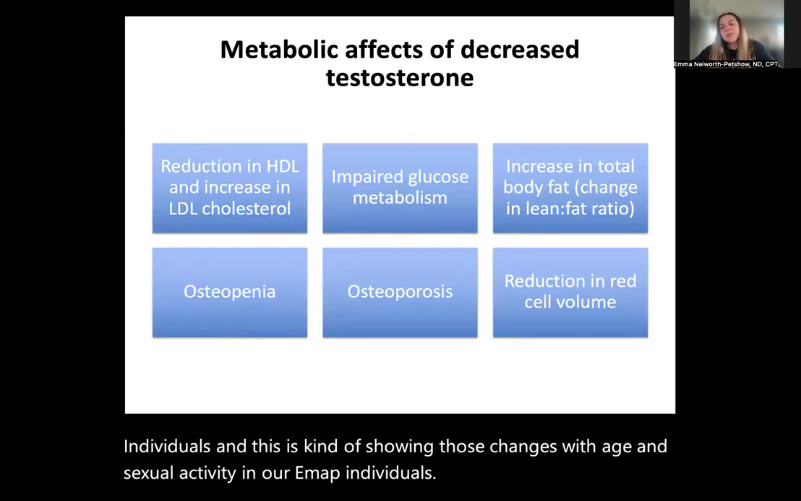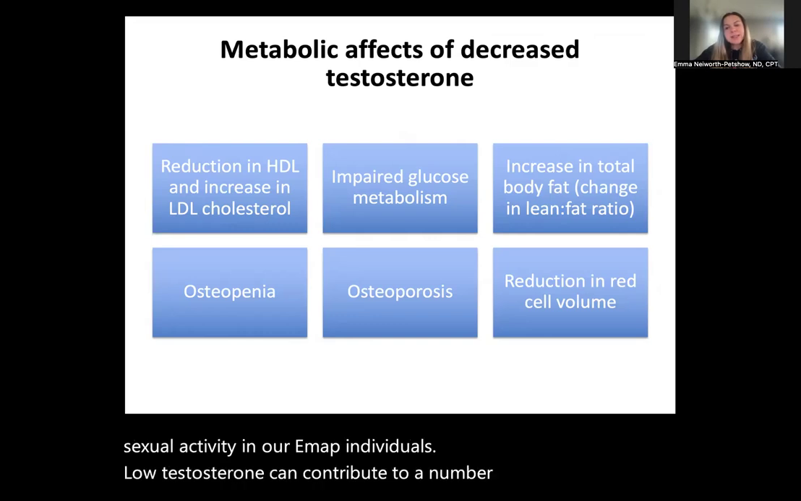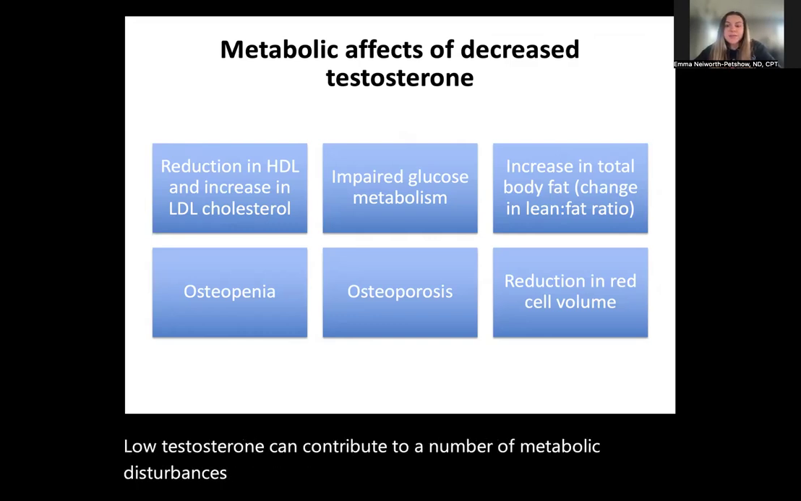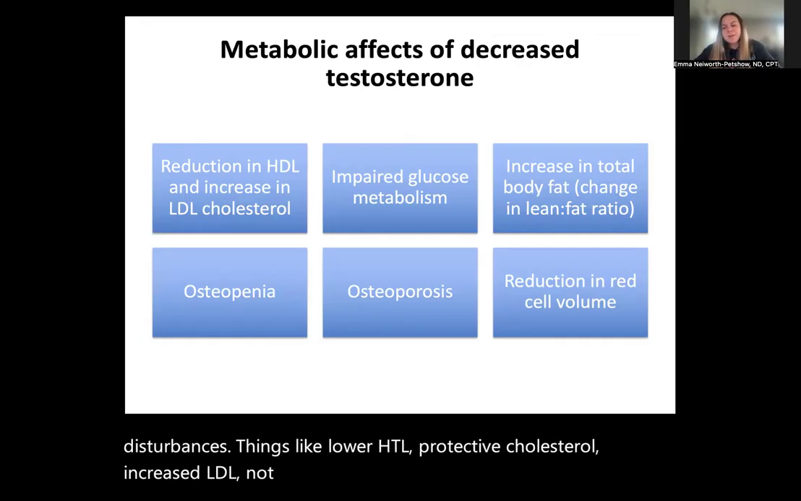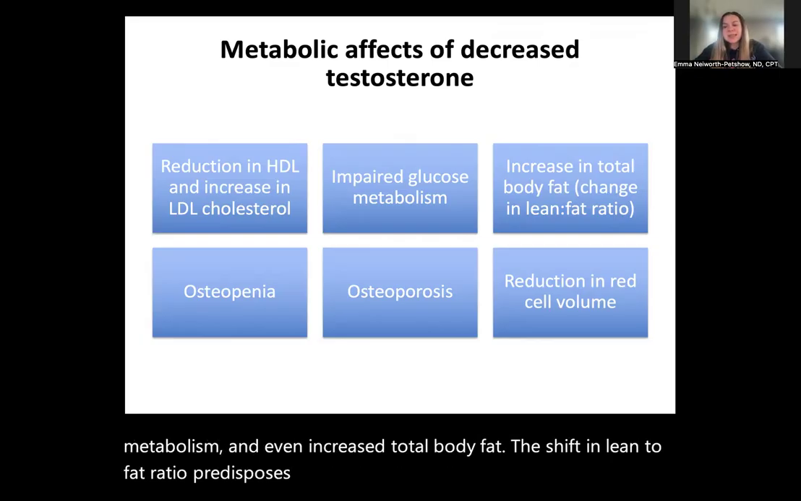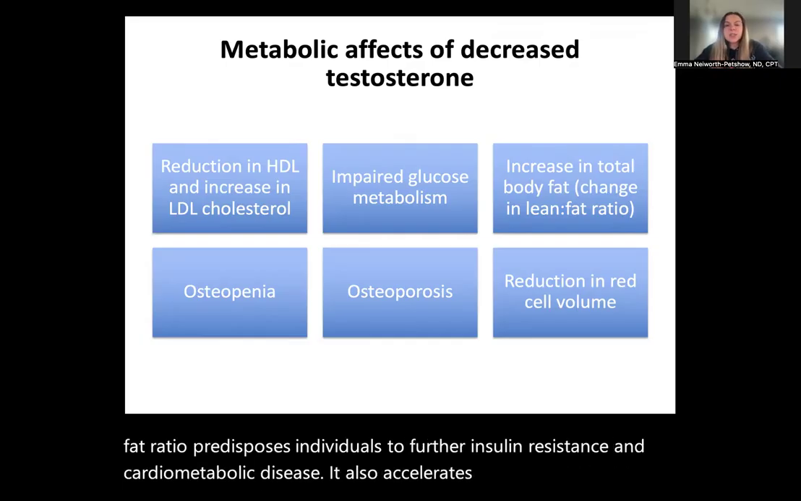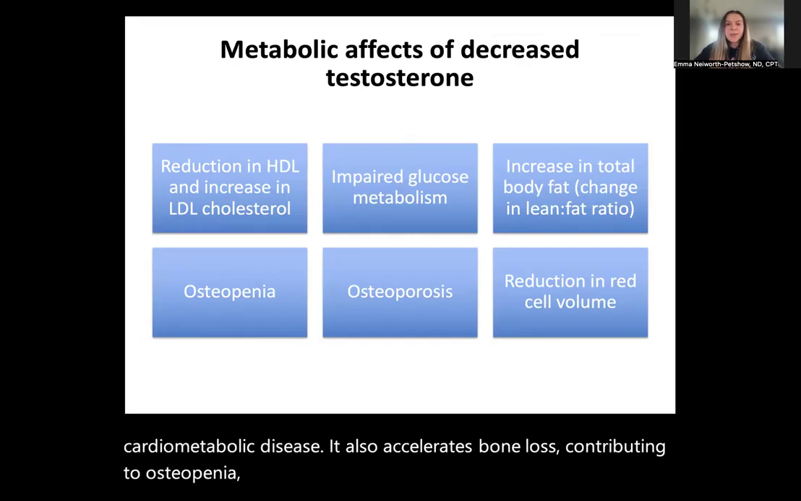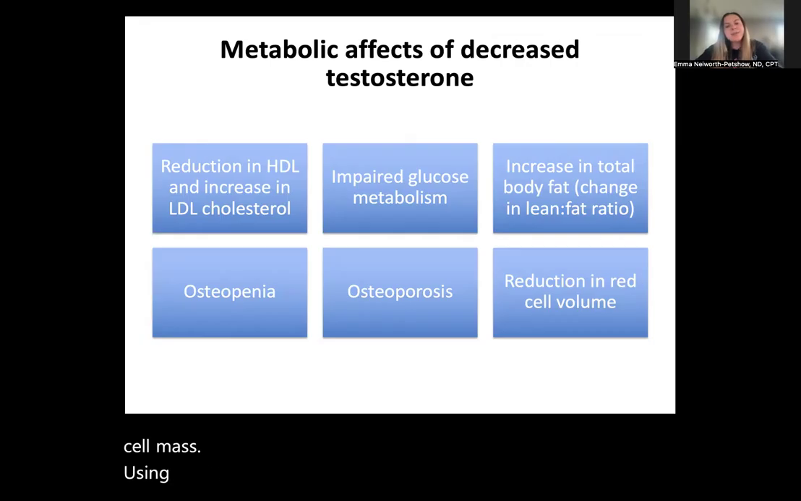Low testosterone can contribute to a number of metabolic disturbances, things like lower HDL, protective cholesterol, increased LDL, not protective cholesterol, impaired glucose metabolism, and even increased total body fat. The shift in lean to fat ratio predisposes individuals to further insulin resistance and cardiometabolic disease. It also accelerates bone loss, contributing to osteopenia or osteoporosis, and it can reduce total red blood cell mass, reinforcing why testosterone deficiency can present with fatigue or anemia and why it's a treatable condition.